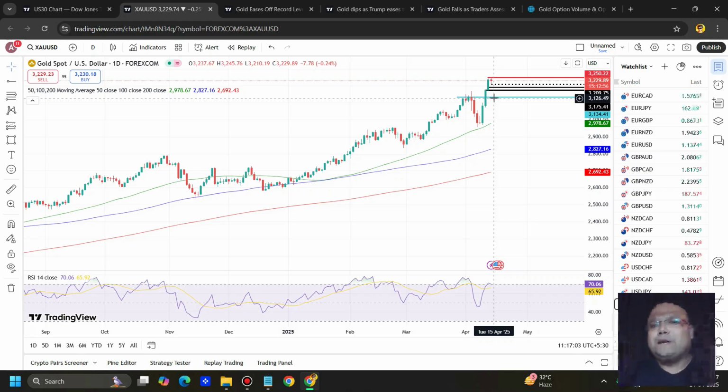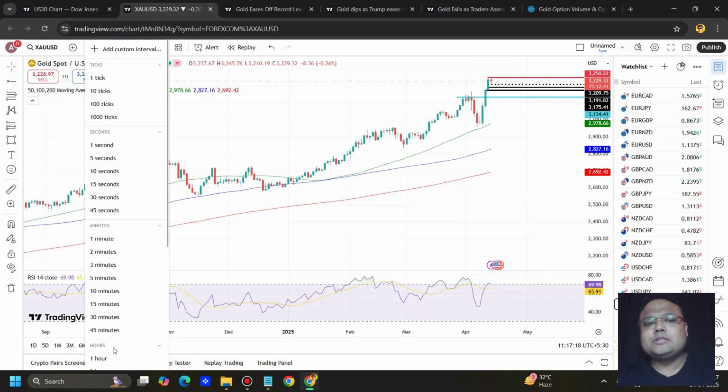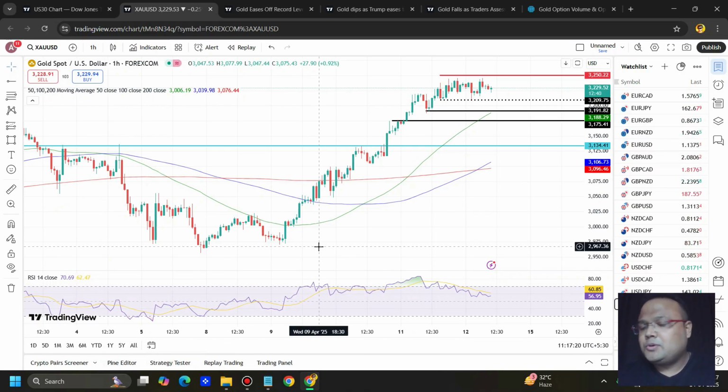But as of now, the market is showing signs of easiness, so you need to be a little careful as a buyer as well. So far we have made good profit because we were on the buy side, but as a buyer also, we need to be a little cautious right now. So let's discuss one by one.